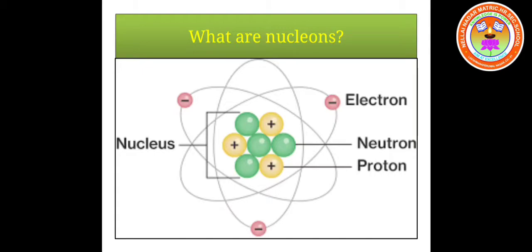Okay, children? I hope you have understood this. This diagram helps you understand what the nucleus is and what the location of electrons in an atom is. The electrons revolve around the nucleus in fixed circular orbits called shells or energy levels. Electrons carry negative charge.